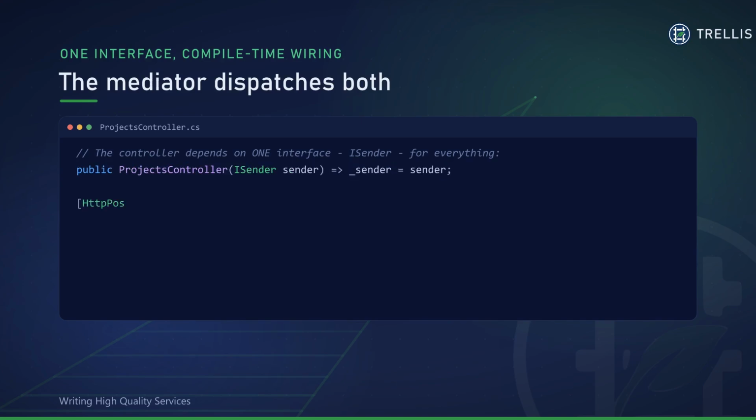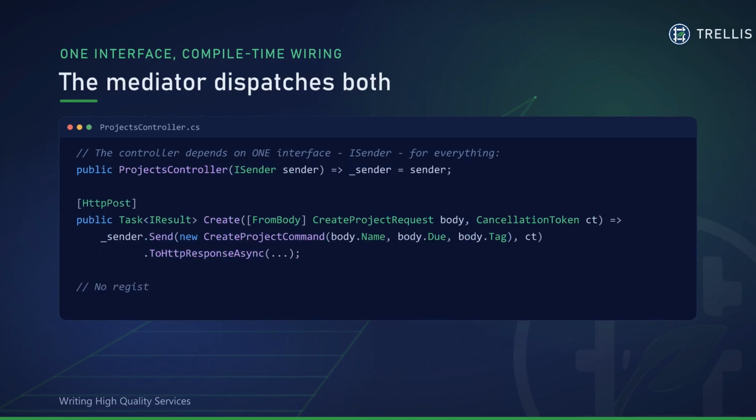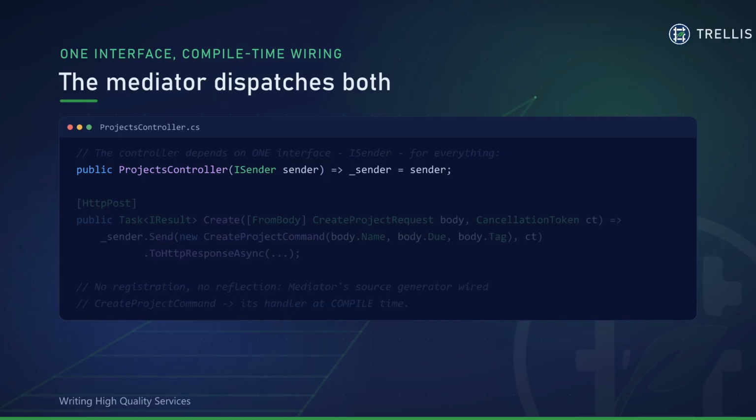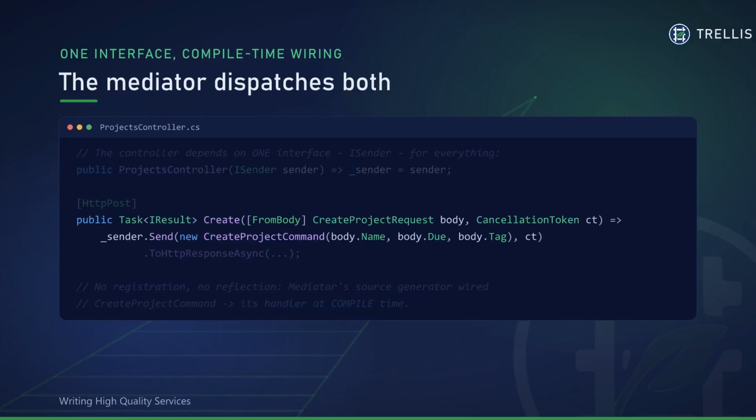So how does a command reach its handler? Through the mediator. The controller depends on one interface, ISender, and it sends a message. It doesn't know which handler runs or where it lives. It just sends a create project command and maps the result to an HTTP response.